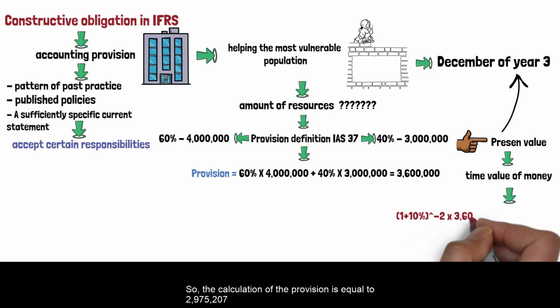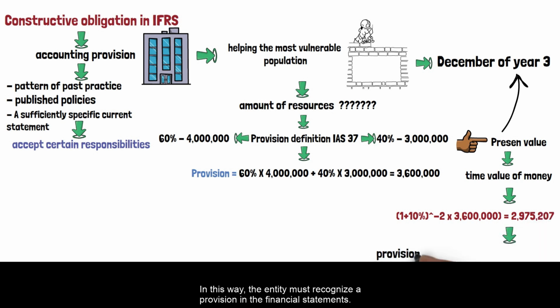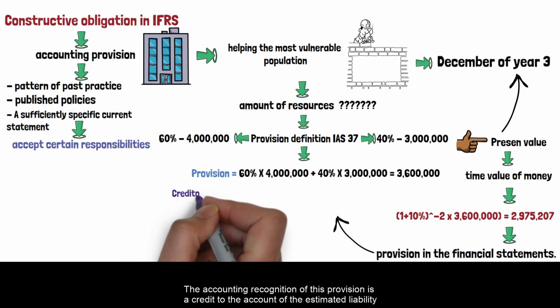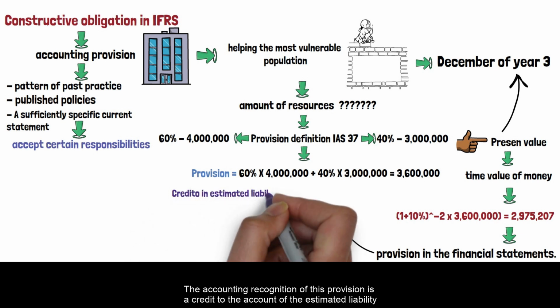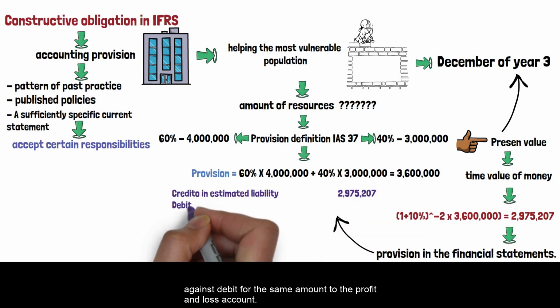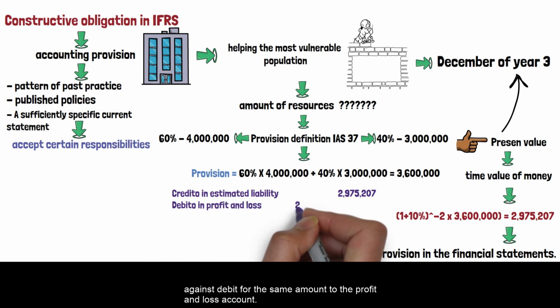So, the calculation of the provision is equal to 2,975,207. In this way, the entity must recognize a provision in the financial statements. The accounting recognition of this provision is a credit to the account of the estimated liability against a debit for the same amount to the profit and loss account.